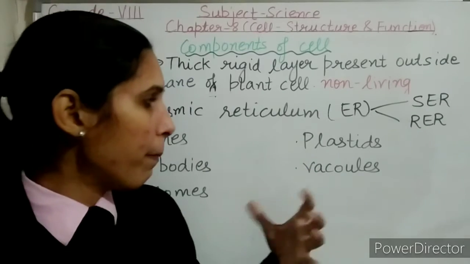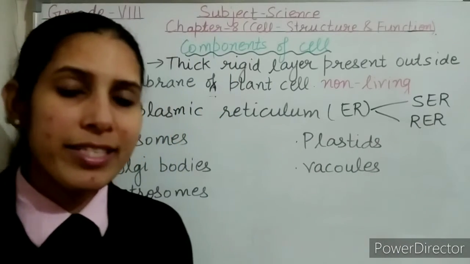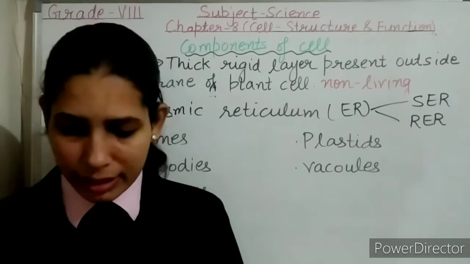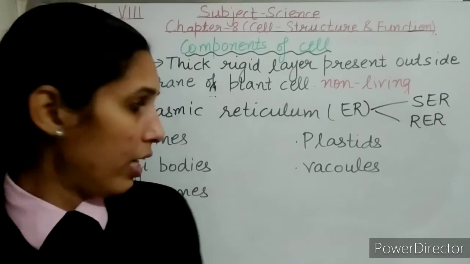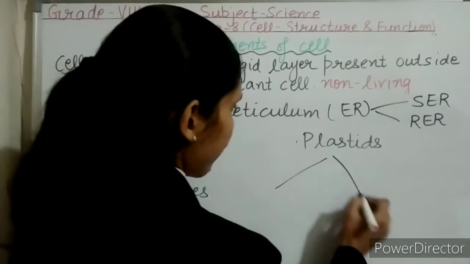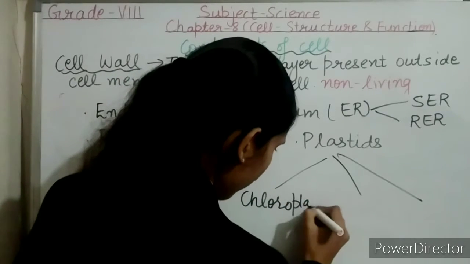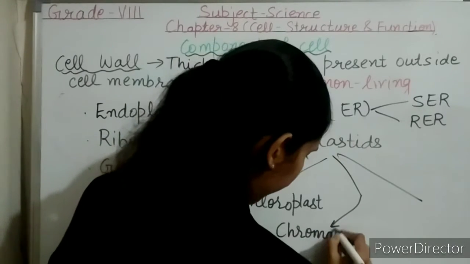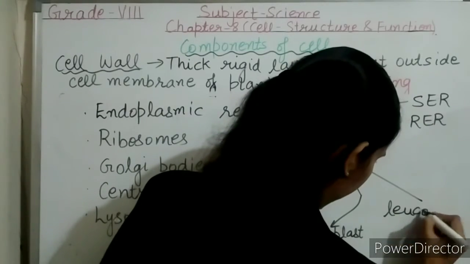Now the next are the plastids. Plastids are cell organelles found only in the plant cell. Here you can see these are colored organelles. They are found only in the plant cell. If we do the bifurcation, these are of three types: chloroplast, chromoplast, and the last is the leucoplast.